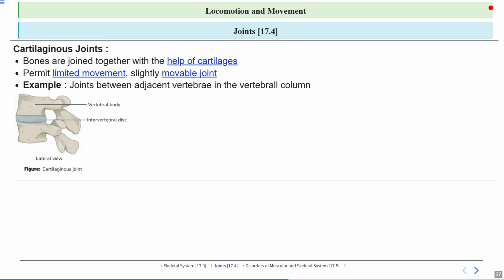Again, here you can see the structure of a cartilaginous joint between the vertebrae. Notice the cartilage acting as a cushion between the bones. These kinds of representations help us understand how these joints provide both support and a small amount of movement in our body.